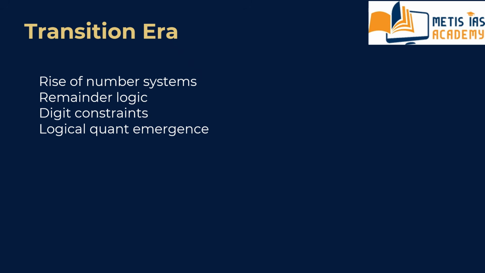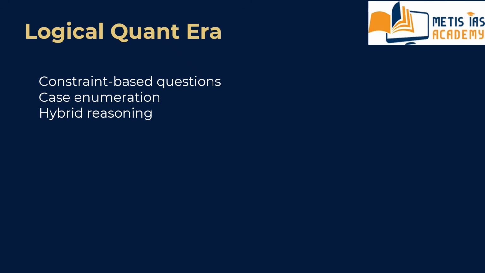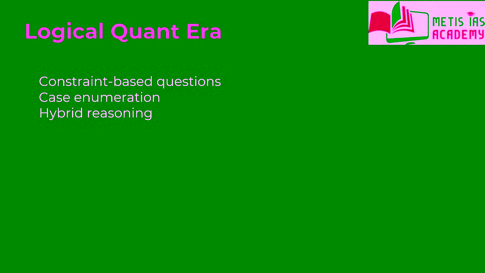Then we move to the last phase, phase 3, the logical quant era from 2021 to 2025. In recent papers, the shift became even clearer.